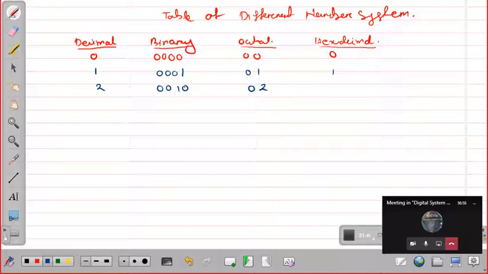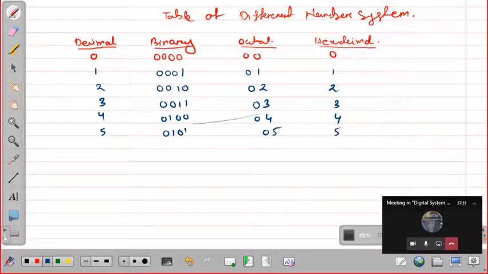So up to 7 it will be the same in octal, decimal and hexadecimal. Up to 7 it will be the same. Here I can write only 2, then here 3, which is 0011. Here I can write 03. Here I'll write 3. Then comes 4. 4 is 0100. Here 04. So are you getting this? Or any doubt, you can interrupt and ask.